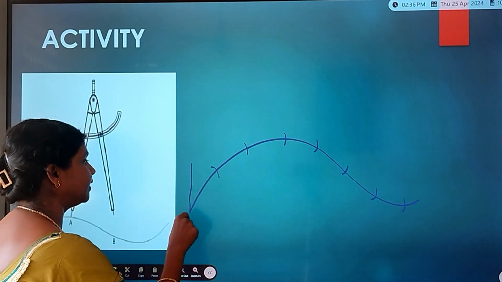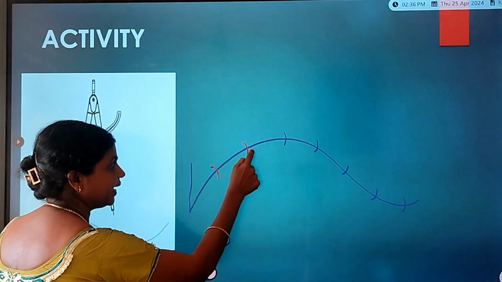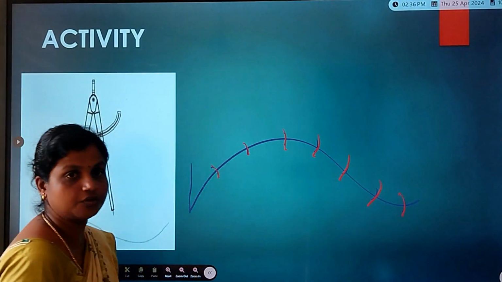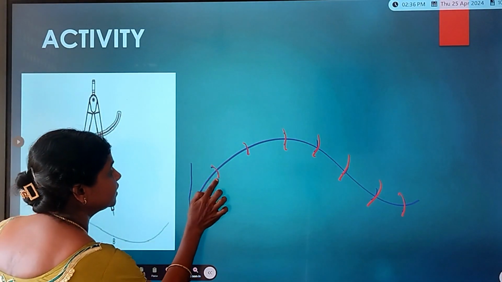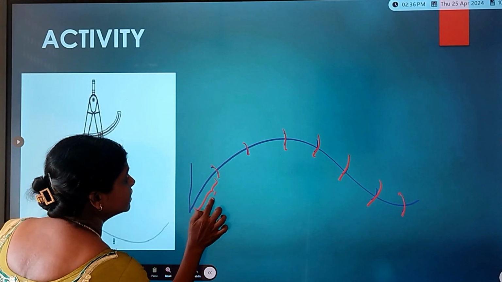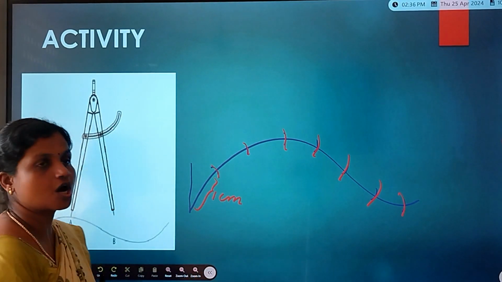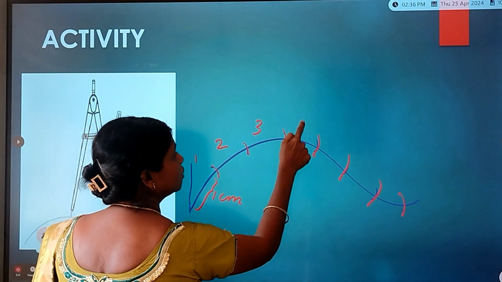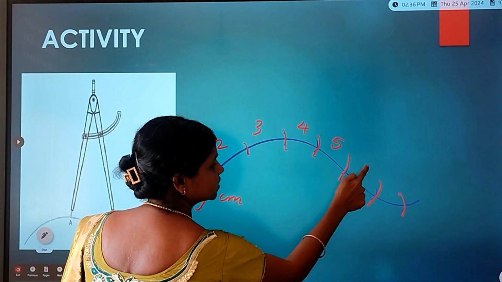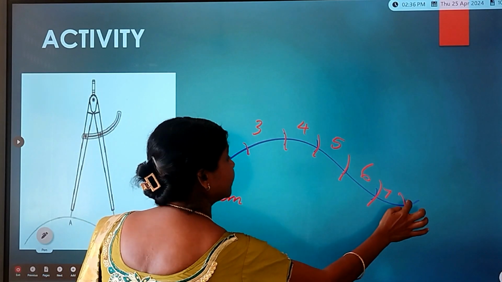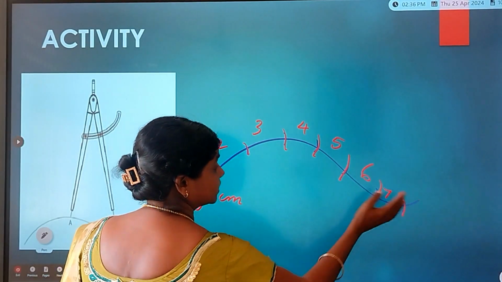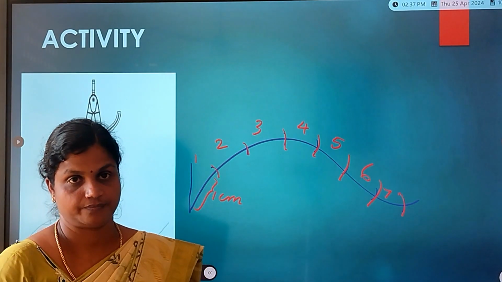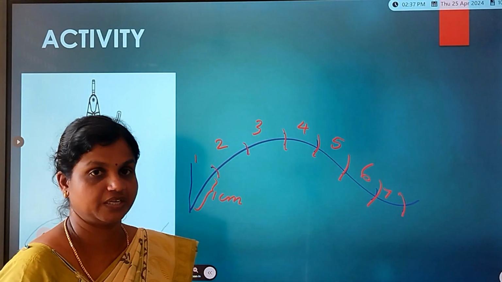So use the divider and mark some lines here and count the parts, how many parts you have measured. If the distance is 1 centimeter, count the parts. 1, 2, 3, 4, 5, 6 and 7. There is a little more distance left. Use the scale to measure it.